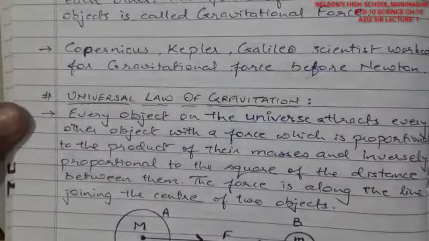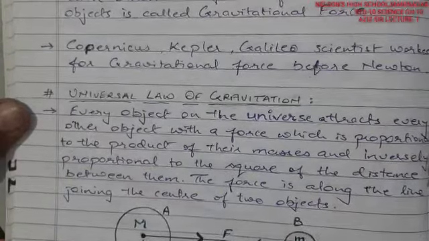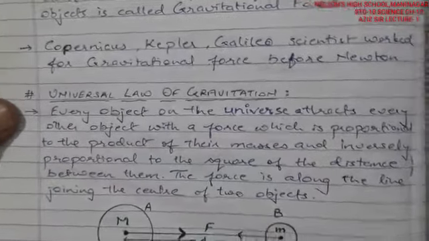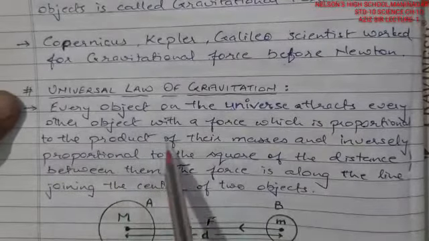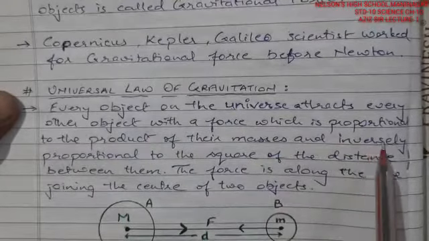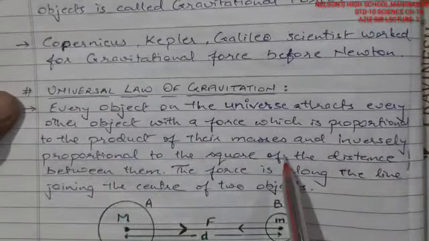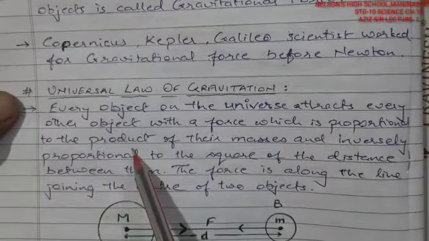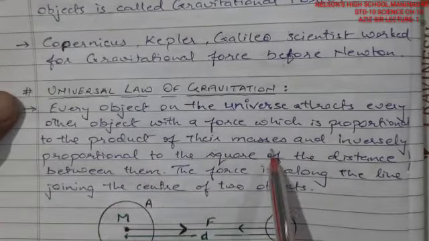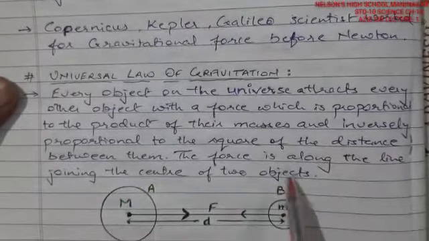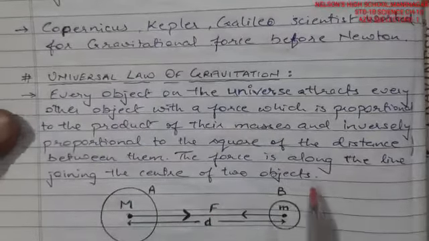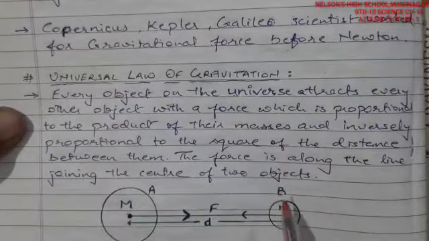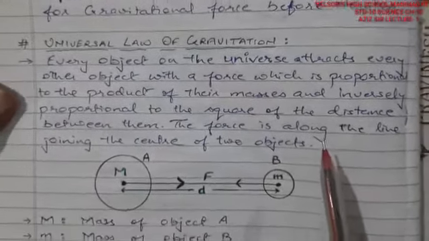Now the famous universal law of gravitation given by Newton: every object in the universe attracts every other object with a force which is proportional to the product of their masses and inversely proportional to the square of the distance between them. This force along the line joining the centers of the two objects is called gravitational force.